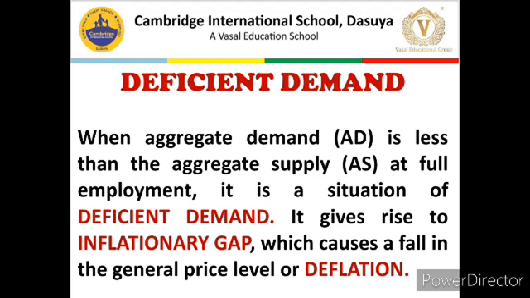So this gap of 2,000 crore will be referred to as deficient demand for that economy. For example, if AD required to establish full employment equilibrium of income in the economy is 10,000 crore, AS will also be 10,000 crore, but current AD is 8,000 crore.